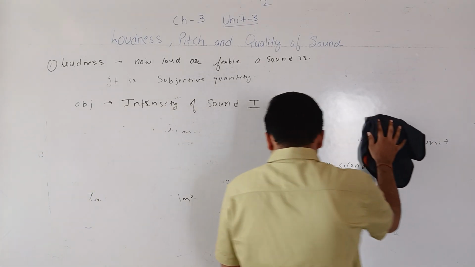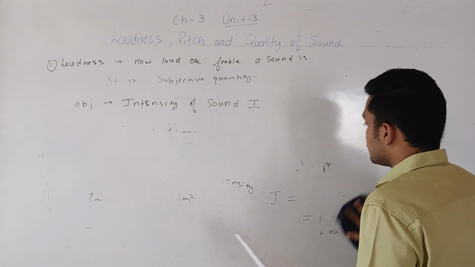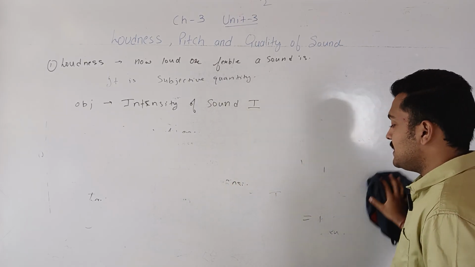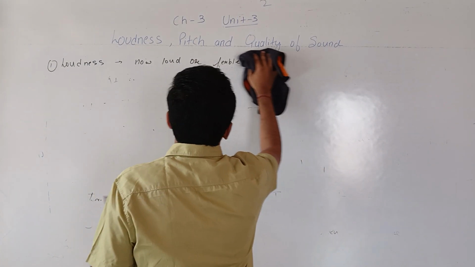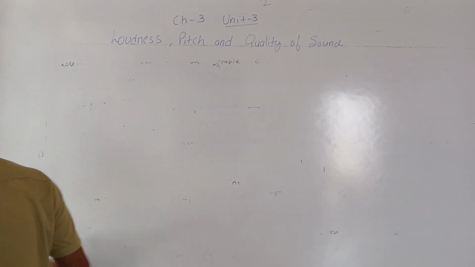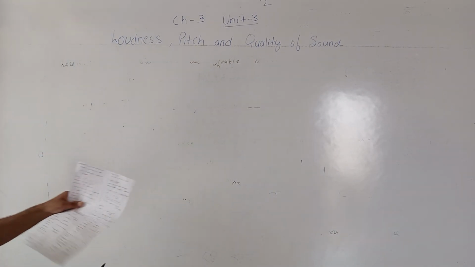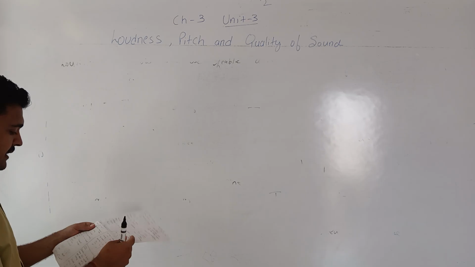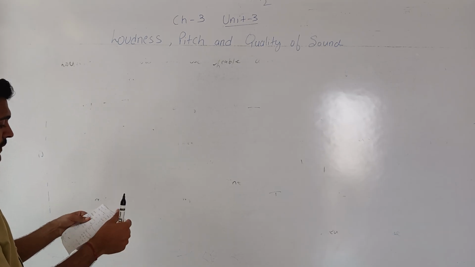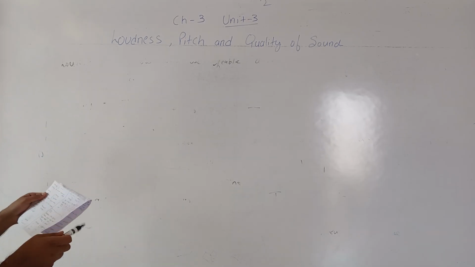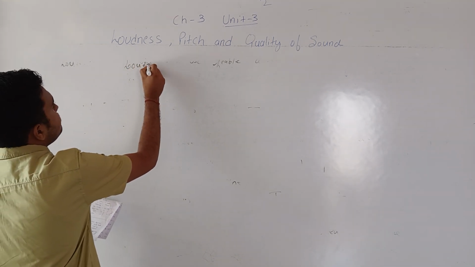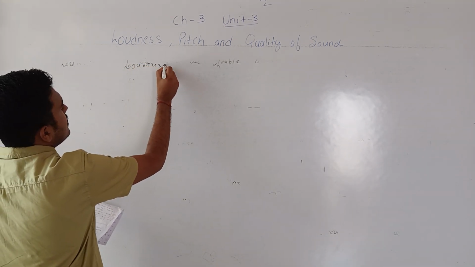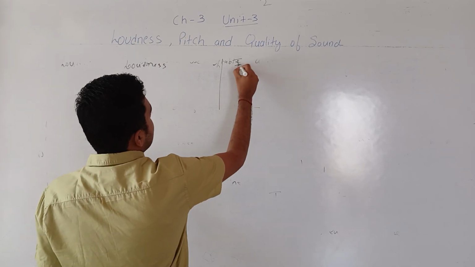Next we will study the factors on which the loudness and intensity of the sound depend. Before that, we can distinguish between loudness and intensity.